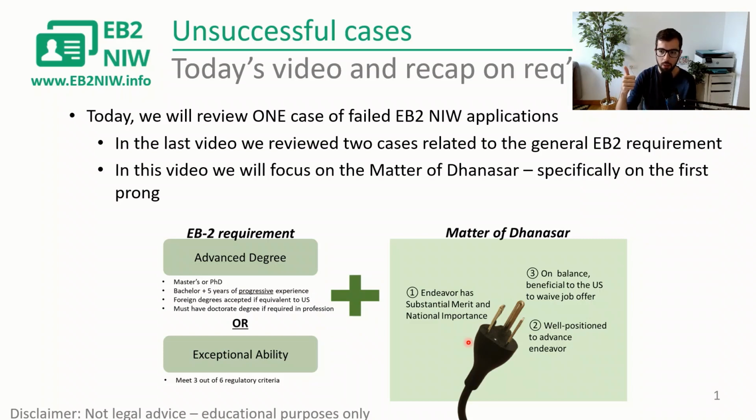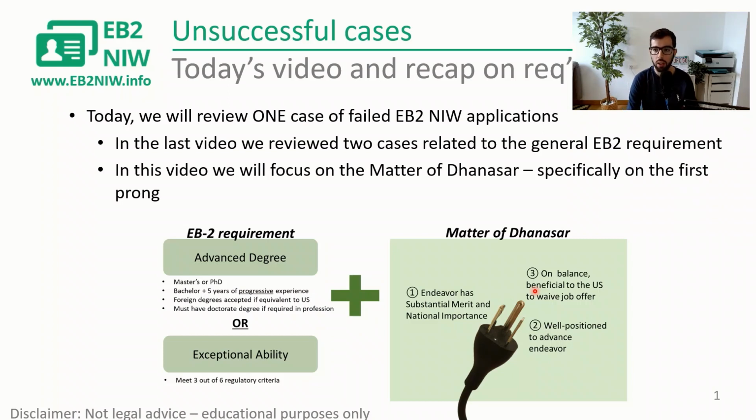We have to have an endeavor that has substantial merit and national importance. We have to be well positioned to advance that endeavor. And on balance, because we have that endeavor and we are well positioned, it will be beneficial for the US to waive the job offer. And that's also what sets this category apart from others: you can self-petition, you don't need an employer. You are requesting a waiver of the PERM process, the labor certification process.